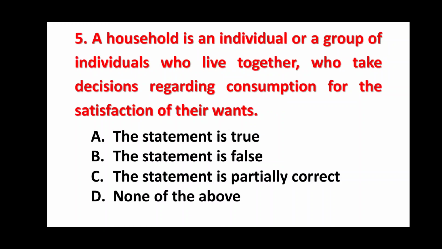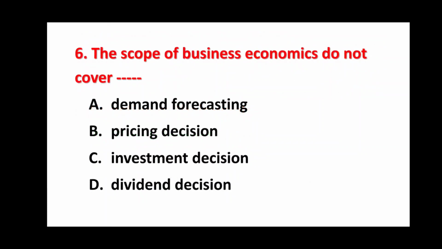Question number 5. A household is an individual or a group of individuals who live together to take decisions regarding consumption for the satisfaction of their wants. The right answer is A. The statement is true. Actually, this is a definition of a household. Next question.